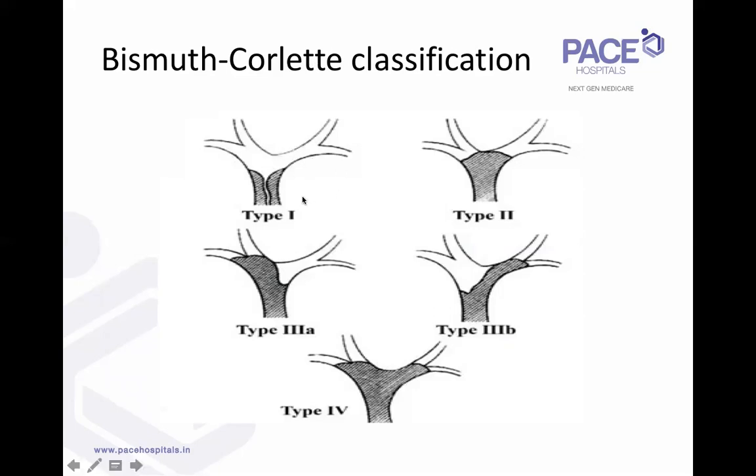You have type 1, where the confluence is intact and right and left are connecting. Type 2, in which right and left are separated. Type 3 is when the tumor goes beyond the confluence into the sectoral ducts. If the right anterior and right posterior are separated, then it's called type 3A. If it goes beyond the main left duct and the segment 2, 3, 4 ducts are separated, it becomes type 3B. There's one more variety, type 4, when the tumor has gone beyond bilaterally. So even the left side sectoral ducts are involved and the right side sectoral ducts are also involved.